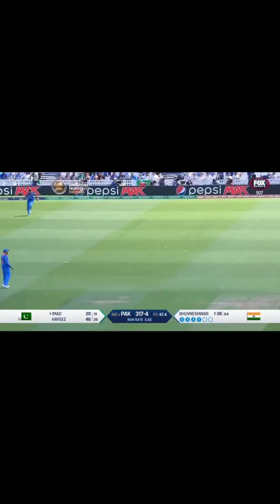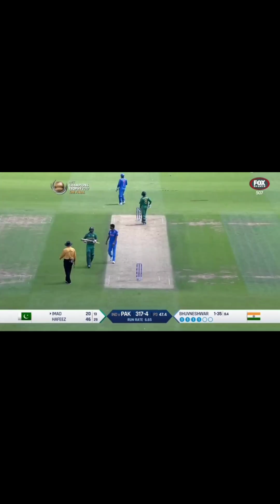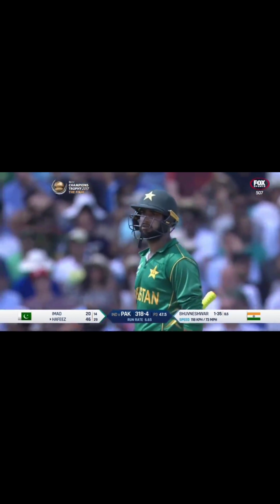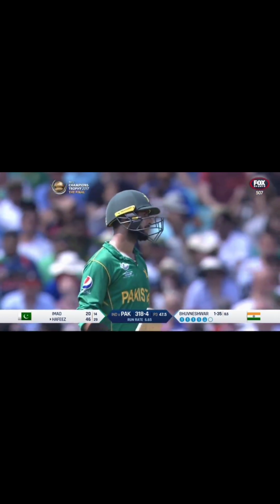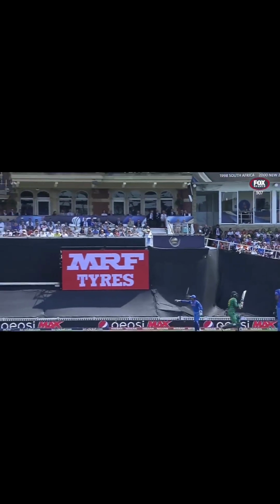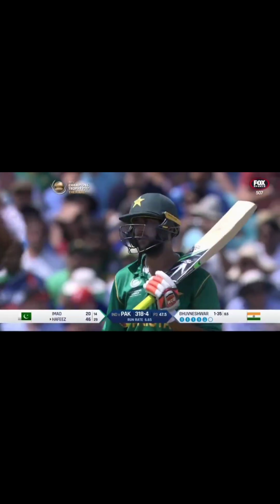That's, I think, probably hit him on the helmet. A reverse flick off a bouncer. A reverse pull. He's going for the reverse pull. Even leg byes. I think you're right, Ramesh. I think that might have cannoned into the helmet. You see him here, switch the grip around, looking for that flick, and then bang. Right on the side of the head, leg bye.